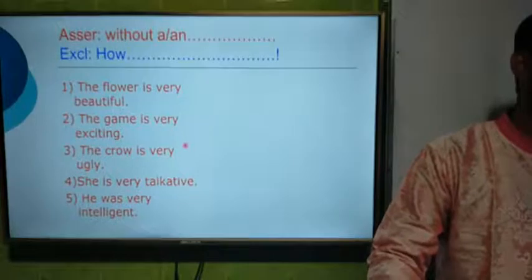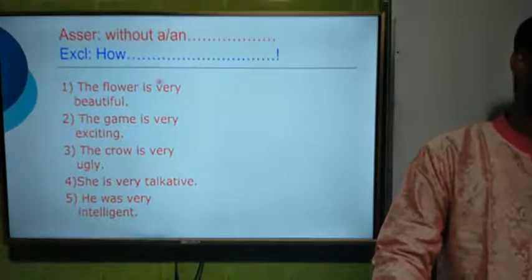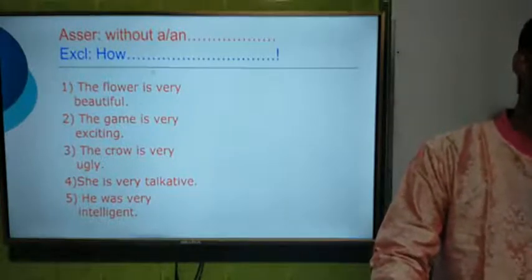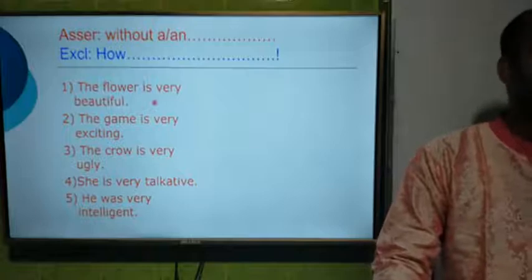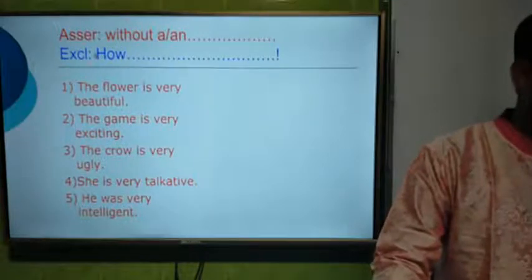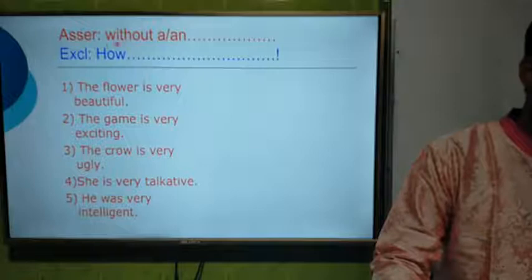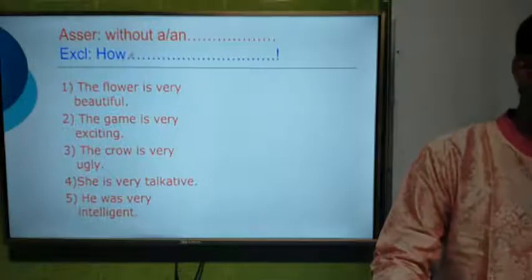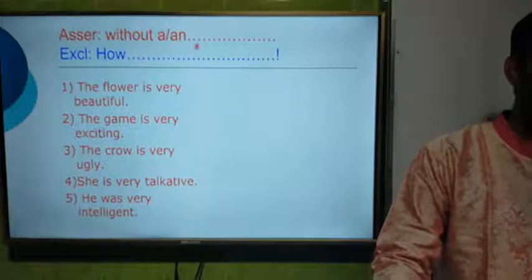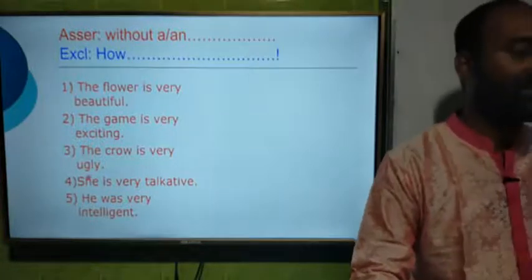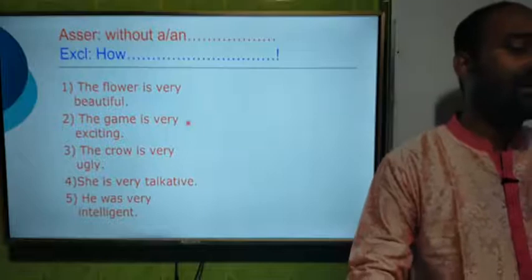This is the second rule: without a or an. That means if you do not get a or an in any assertive sentence, and you want to make it exclamatory, you have to start the sentence with how. That means the exclamatory sentence will start with how, as there is no a or an in these sentences. So dear students, we shall see the examples.